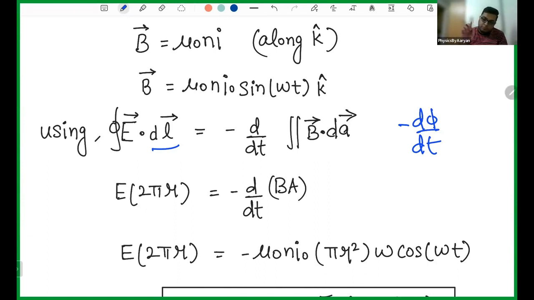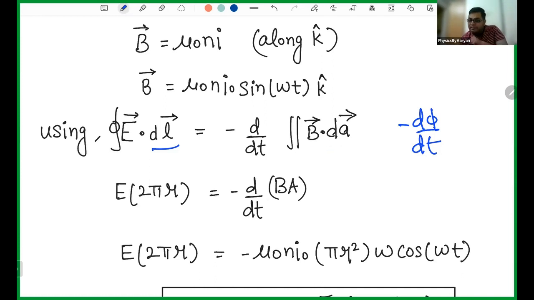Otherwise, dot product will become 0. If one vector is in this direction and the other in that direction, their dot product is 0. So you have to take the component which is in the direction of dl. Only those components are allowed. So dl is rotating, so your electric field is also rotating. E is constant, so let it be. The integration of dl means the entire loop's length. What is the length of the entire loop? 2 pi r. So E into 2 pi r minus d by dt of B dot dA.